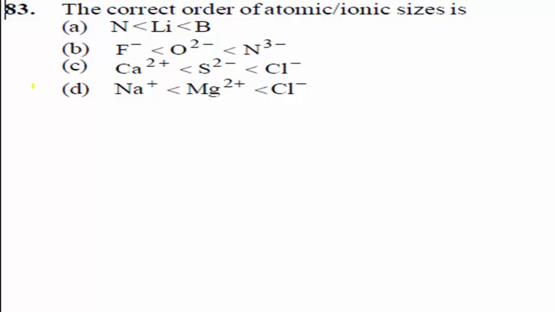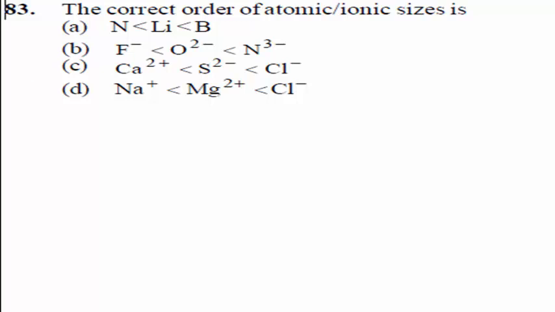When you observe the given options, among the isoelectronic species, the anion having more negative charge would have the larger size.